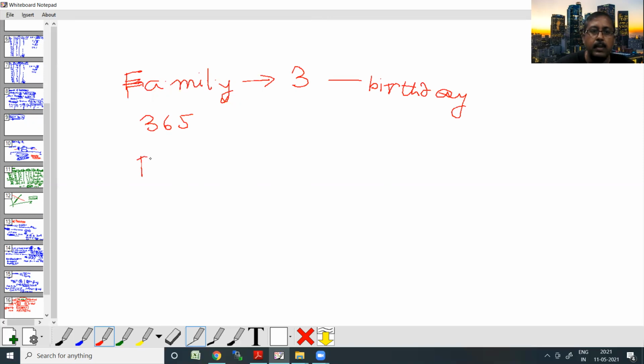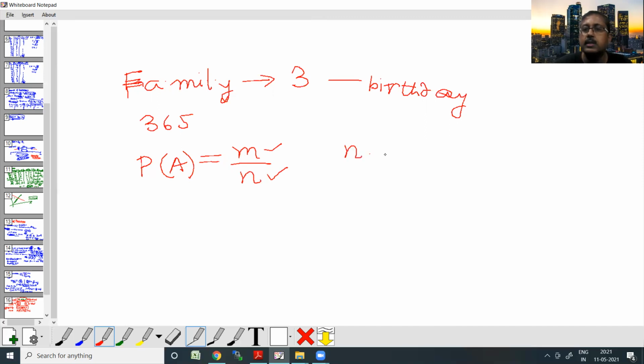Again, the event A means the birthdays don't lie on the same day of the year. Okay. So first, I have m by n as the probability. What is n? All possible outcomes, right? And what is m? The number of favorable outcomes. Let's now calculate the values of the two things.